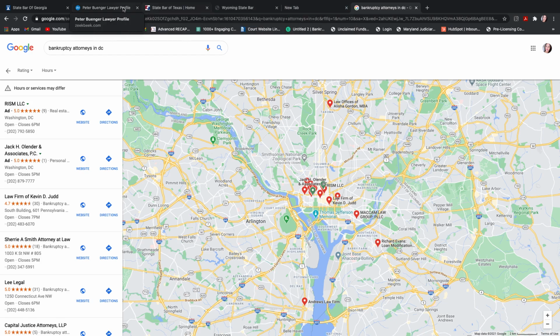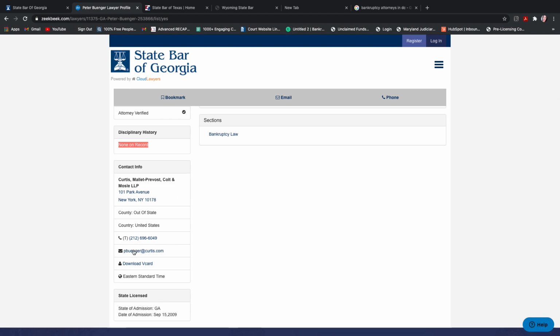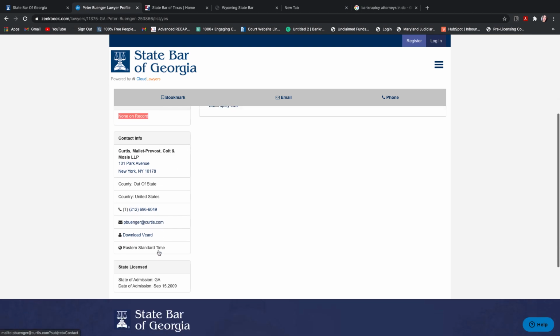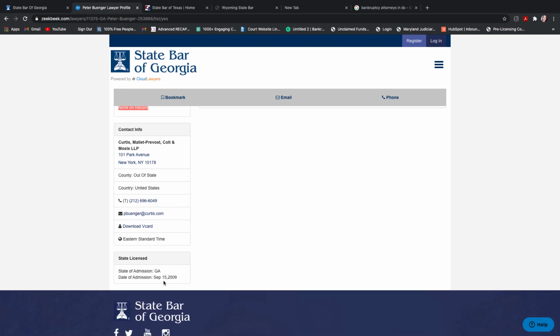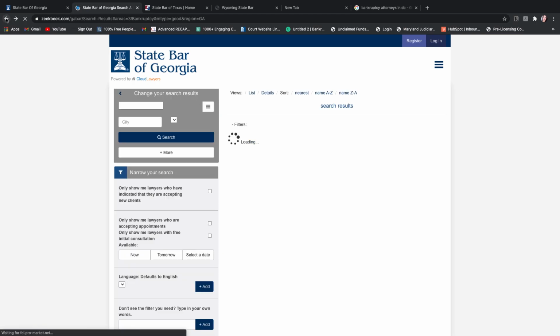And so I've noticed that the bar associations will tend to have their personal information here. Right? So that's good to know. He was admitted in the Georgia Bar 2009, and here you have more information that you didn't know that may not be on the website of the company.